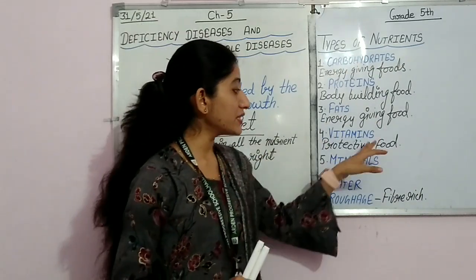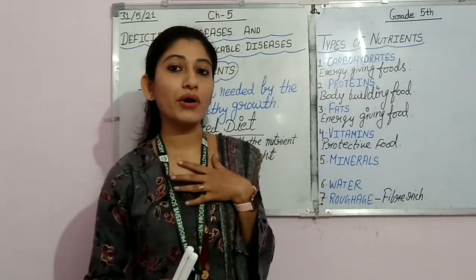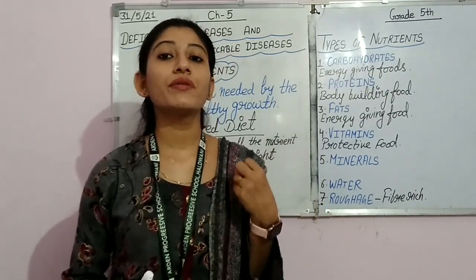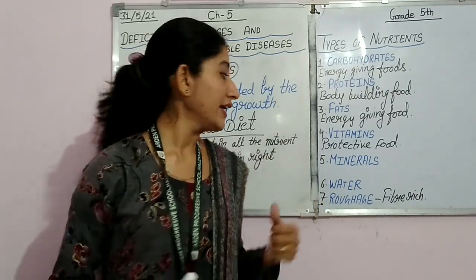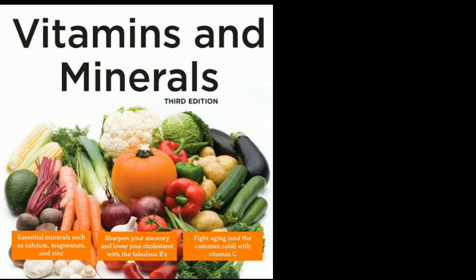Then we have vitamins. Vitamins are also called the protective food. They protect our body from diseases. Minerals give strength to our bones and teeth. Students, many fruits and vegetables contain both vitamins and minerals.